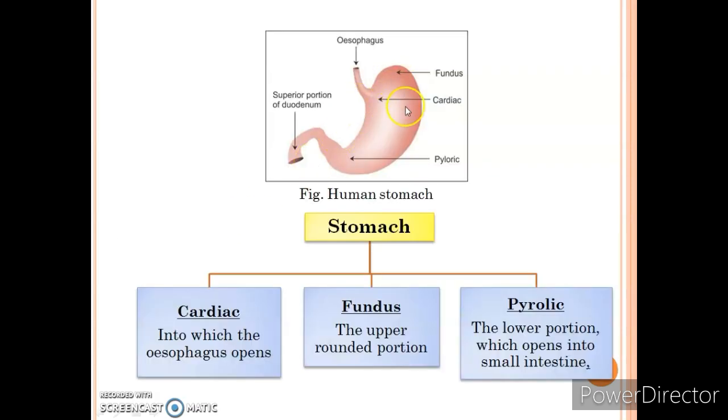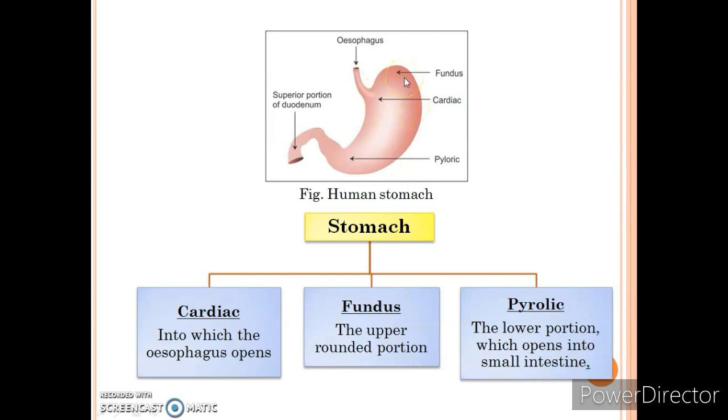This is the figure of human stomach. You can see its J-shaped and dilated structure. The human stomach is divided into fundus, cardiac, and pyloric. The part where oesophagus releases its partially digested food is known as cardiac, means the oesophagus opens into the cardiac of the stomach.